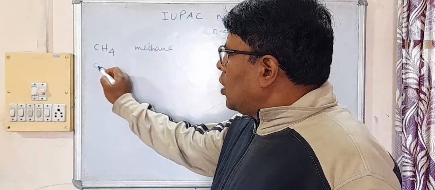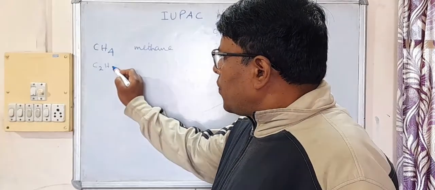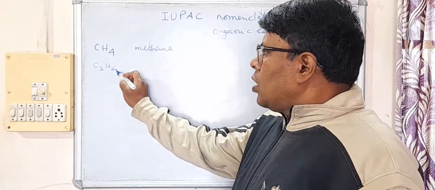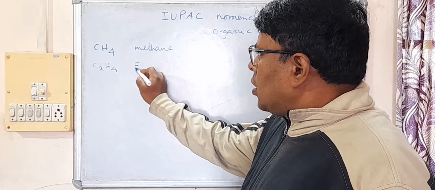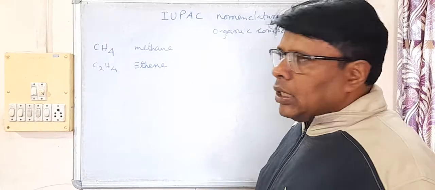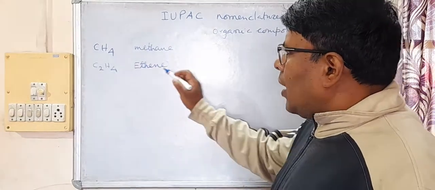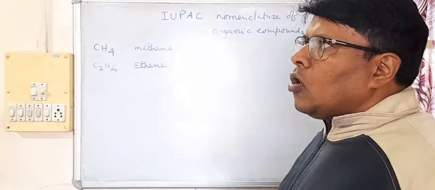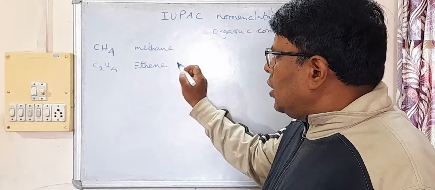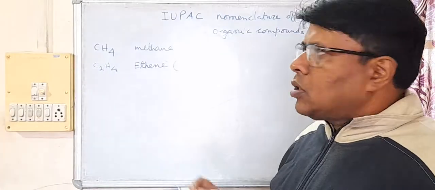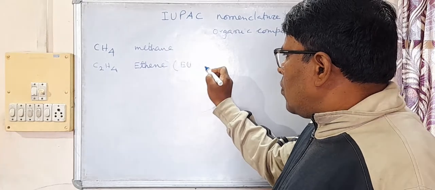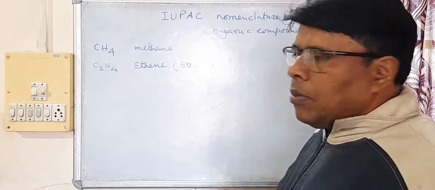Then C2H4. C2H4 is another organic compound. Its name is ethene. And organic compounds also have common names, like the IUPAC name of this is ethene, and the common name of this compound is ethylene.